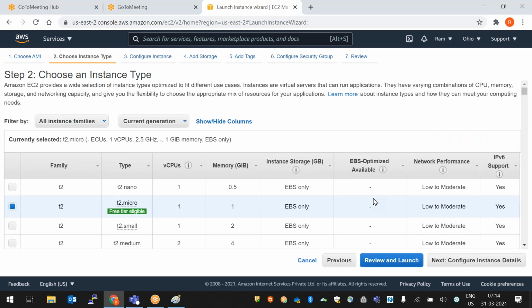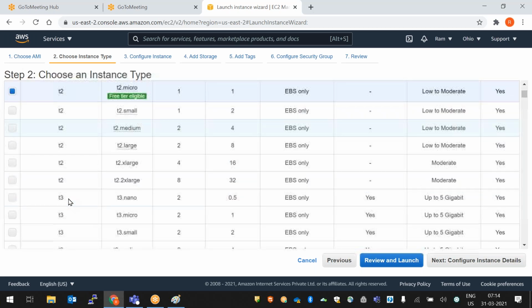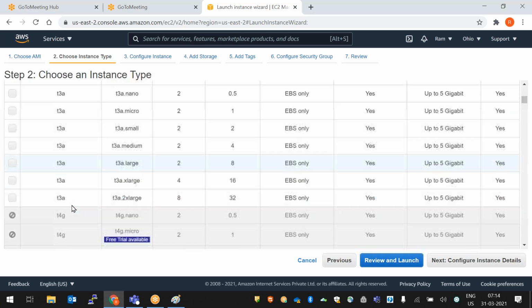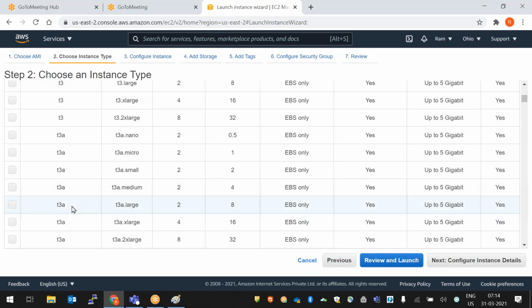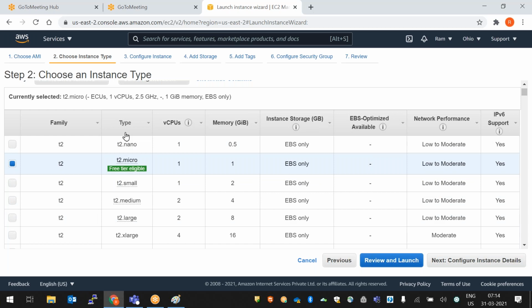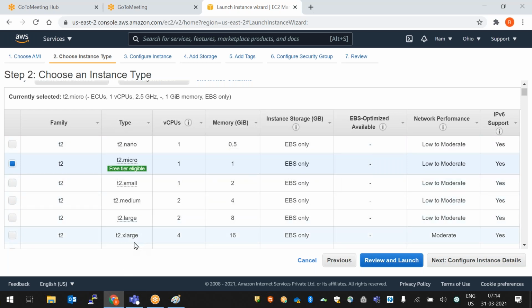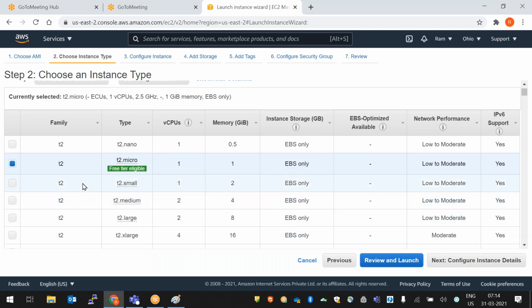When I select this, it is showing some families. Family means T2 micro, T2 family, T3 family, T3A, T3B, like that. Different families it is showing, T4G. Based on this family, we'll get the configuration, right? Next is the type: T2 micro, T2 nano, T2 medium, T2 small, T2 large, T2 xlarge. By default, it is selecting T2 micro, which is free tier eligible.